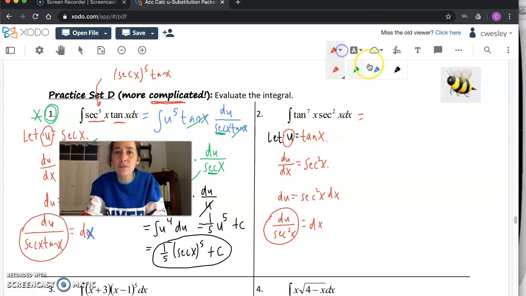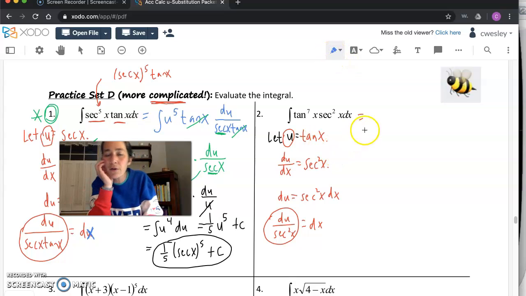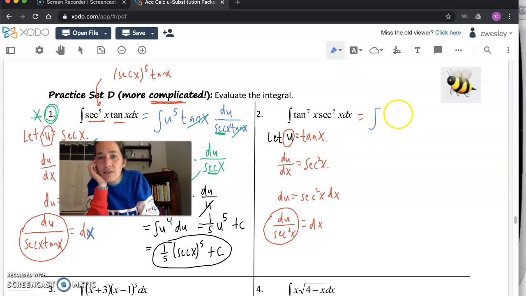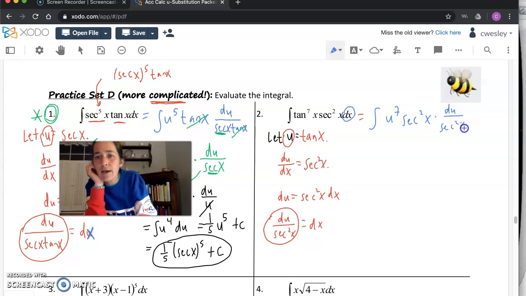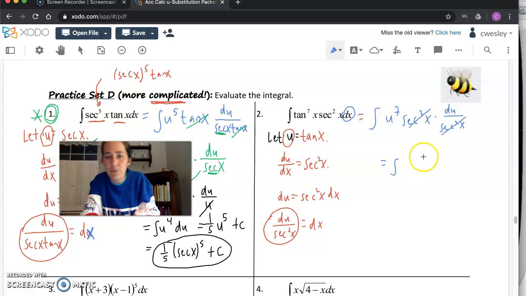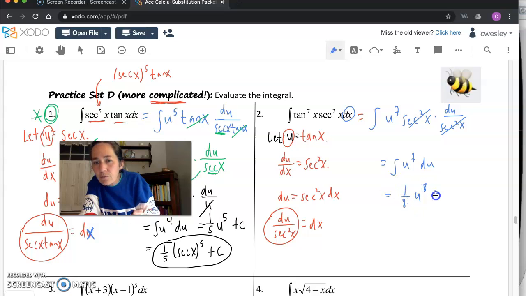Okay, so we go back up to the original, trying to make it look simpler. Integral of tangent to the 7th, how about u to the 7th? Secant squared x, we'll leave it there for a second, not anticipating it being a problem for very long, because in for dx, we can sub in that fraction, du over secant squared x. And that is what needed to happen. So a way to make this problem a lot simpler as well, we're integrating u to the 7th with respect to u. That'll be 1/8 u to the 8th plus c.